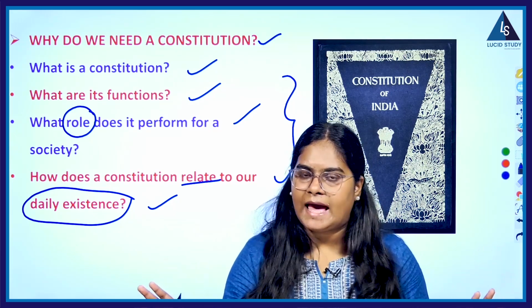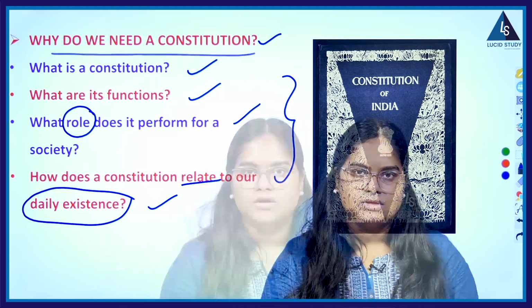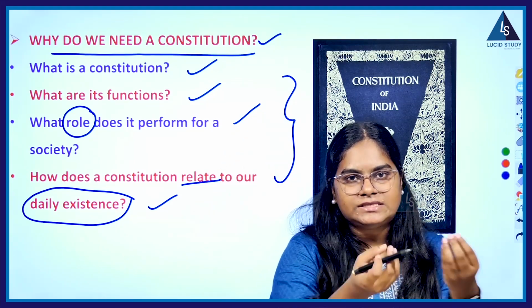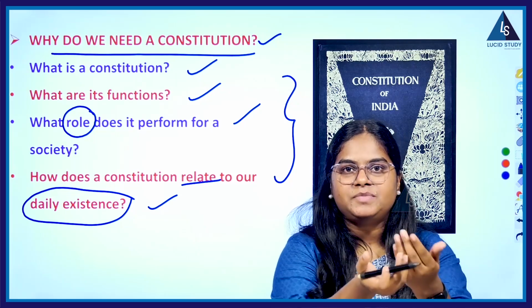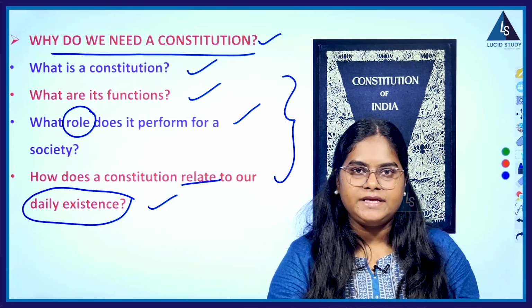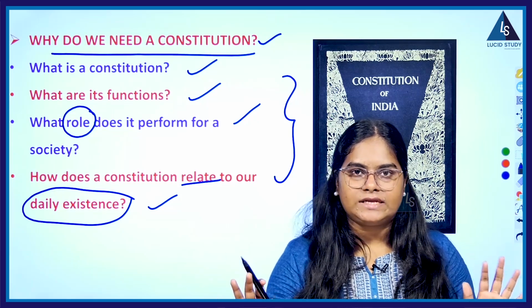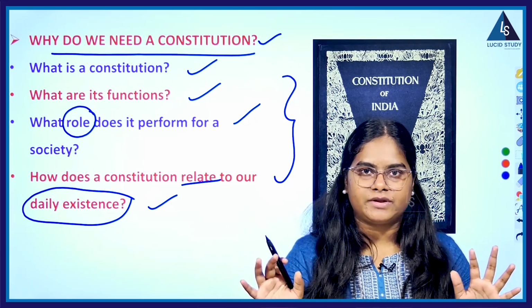It would be chaos everywhere. So what is the need of the constitution? To provide basic coordination between the people living in this society, so that these people will live peacefully. Otherwise it is going to be chaos everywhere.